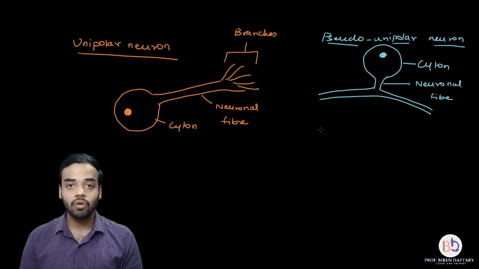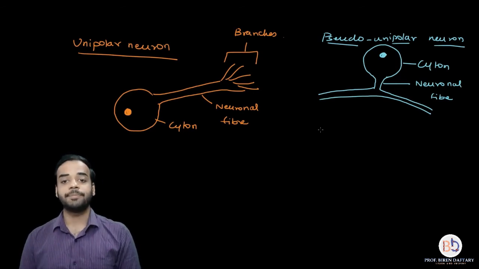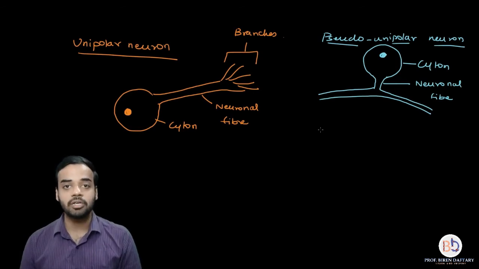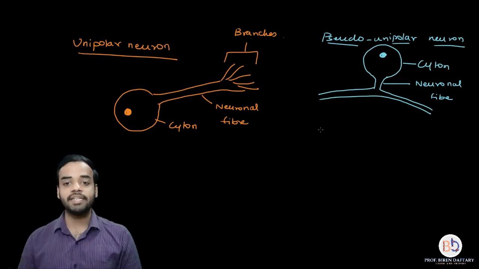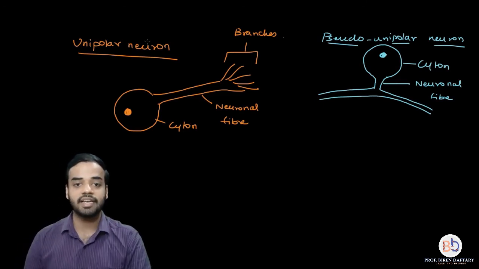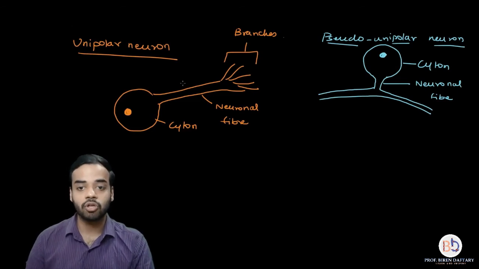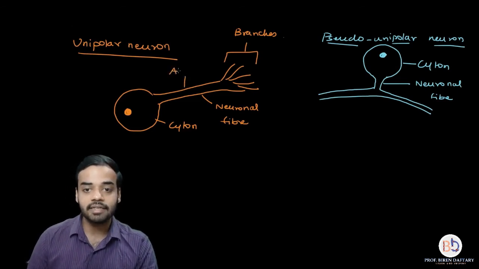Now, if you are asked the question that since a unipolar neuron has only one fiber attached to the cyton, then what kind of a fiber is it? Is it a dendron or is it an axon? So please remember, if there is only one fiber attached, then it is always going to be an axon. So over here in this first diagram of unipolar neuron, this fiber is an axon.